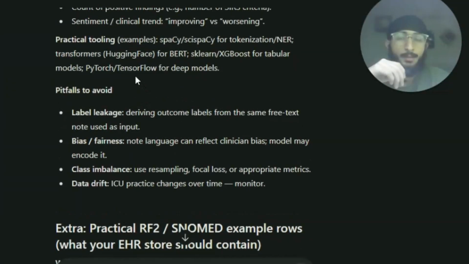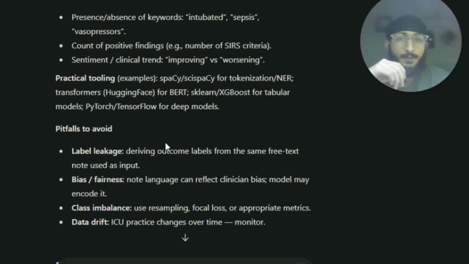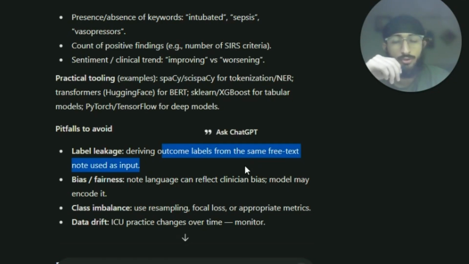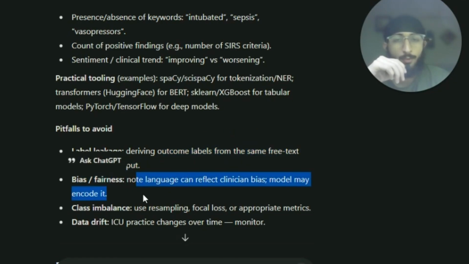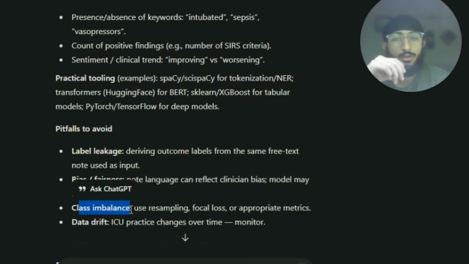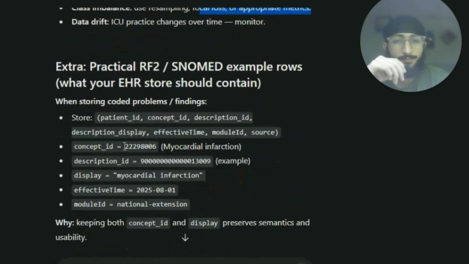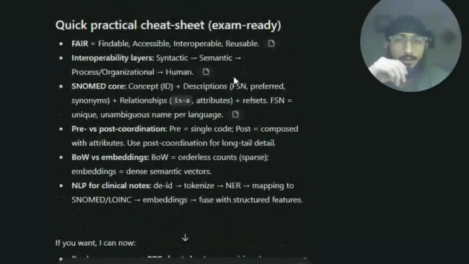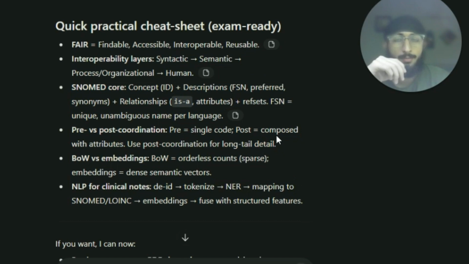Pitfalls to avoid: label leakage, deriving outcome labels from the same free text note used as the input. Bias or fairness: note language can reflect clinician bias. The model may encode it. Then class imbalance: use resampling, focal loss, or appropriate metrics, right? And that's it. This is a quick practical cheat sheet.